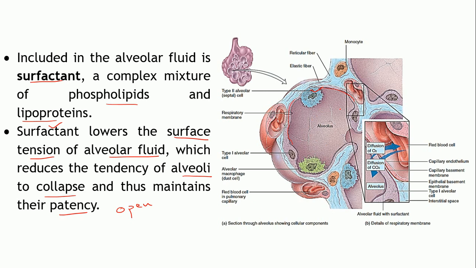Otherwise, if this collapses, what will happen? Imagine if this alveolus collapses, will the exchange of gases take place? No, it will not take place, right? So it will affect the gaseous exchange. So these alveoli need to be kept patent, and that is made possible because of the presence of this alveolar fluid, within which is the surfactant, which reduces the surface tension.